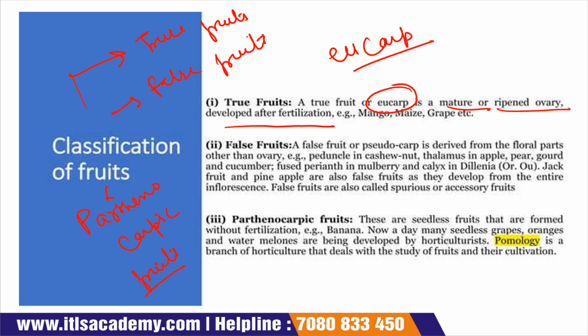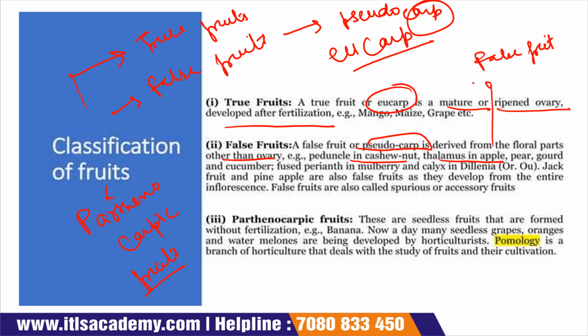Now, a false fruit is also considered a pseudocarp. Carp means fruit, so pseudocarp means false fruit. It is derived from the floral part, except the ovary. All the parts except the ovary are considered floral parts. Examples are the pedicel in cashew nut and the thalamus in apple. See, apple is also considered a false fruit.